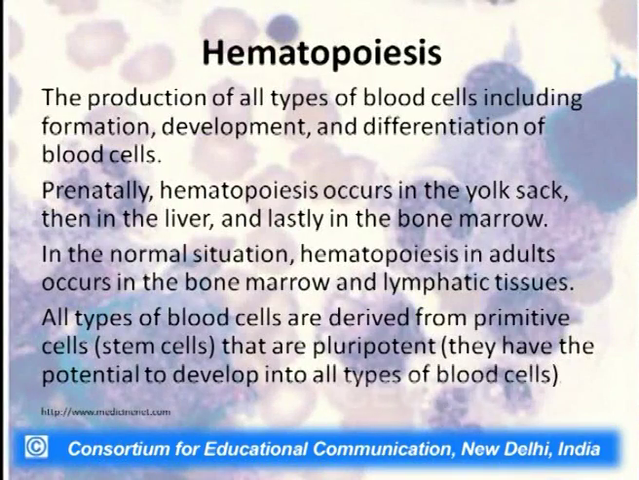All types of blood cells are derived from primitive cells which we call stem cells that are pluripotent. Now, what exactly do we mean by pluripotent? That they have the potential to develop into all types of blood cells. Now, pluripotent is different from unipotent. When I talk about a unipotent cell, unipotent means the cell has a destiny. It will go into and form a particular type of cell only. On the reverse, a pluripotent cell is a type of cell which can develop into any type of cell. So, a unipotent cell has one destiny while a pluripotent cell can have many destinies. It can become any type of cell.